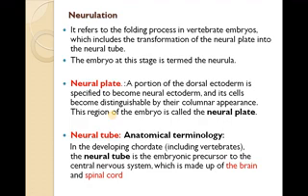So with this definition, we come to know that there is a process of brain and spinal cord development, how the spinal cord and brain develop from the neural tube. That is what we call the embryonic precursor.